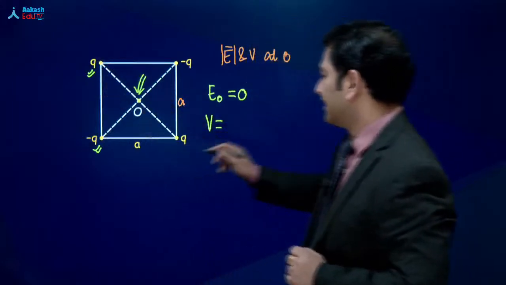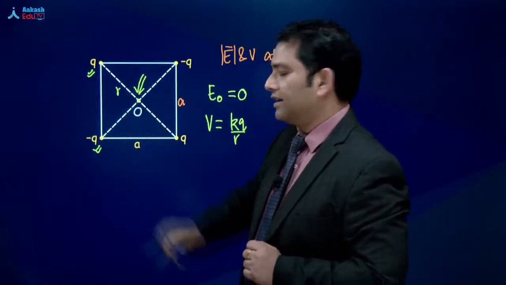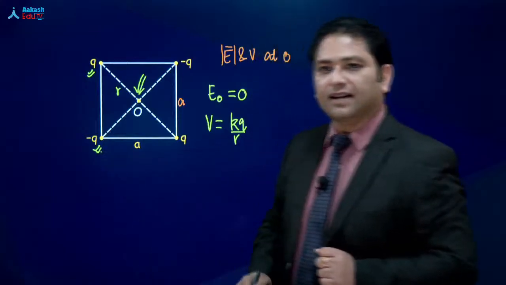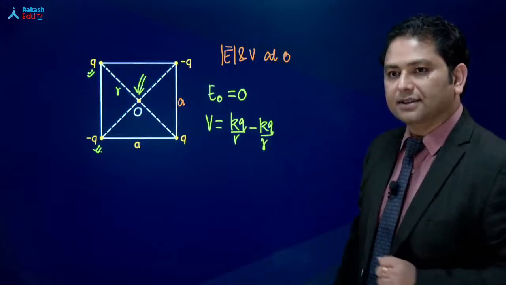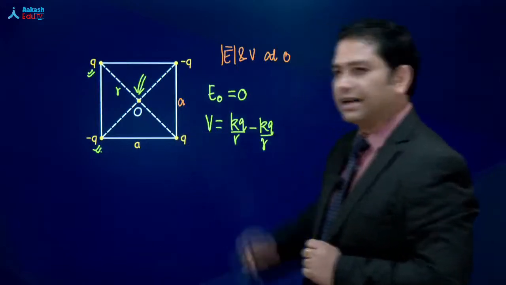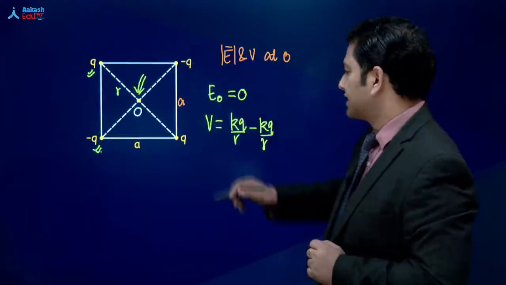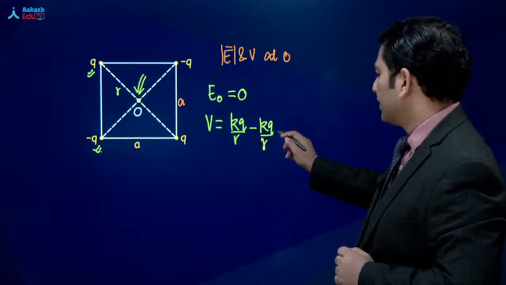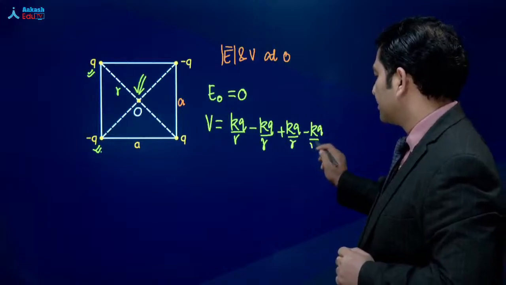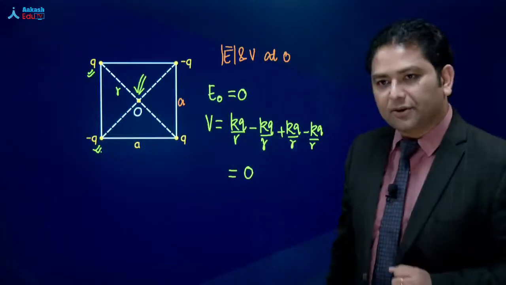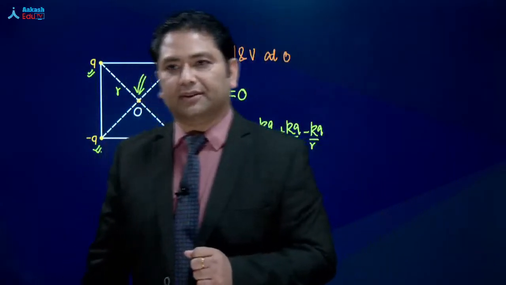जैसे इसके कारण से देखिए, that is KQ by R, मान लेते that distance is R. And even due to this, that is minus of KQ divided by R. That's how it comes. और इसके कारण से, again, you would get KQ by R. And due to next, minus KQ by R. So when you add all these given values, you get the resultant comes out to be 0. That's what it comes. Now, let's try to understand this particular thing.